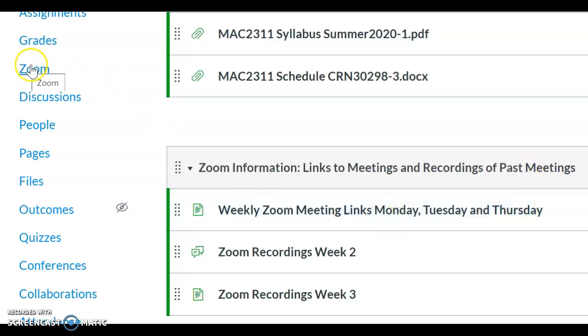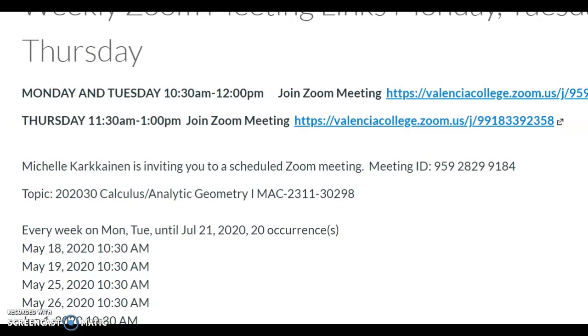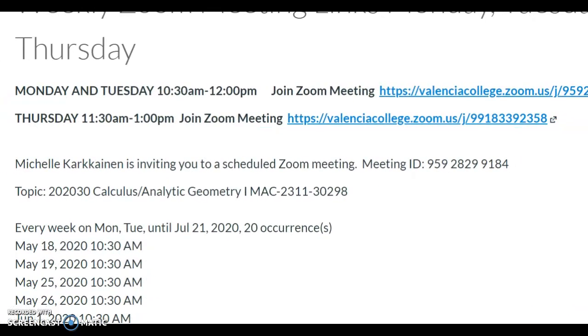To connect to a Zoom meeting, you can click on this Zoom button right here, and it will show you the link address. Or you can click right here within the module I've created. The first thing under the module lists the dates and times that we meet. So I'm going to open this up, and you can see that we meet on Mondays and Tuesdays from 10:30 to 12, and then on Thursdays from 11:30 to 1. And here's the link right here where you can go to the meeting.